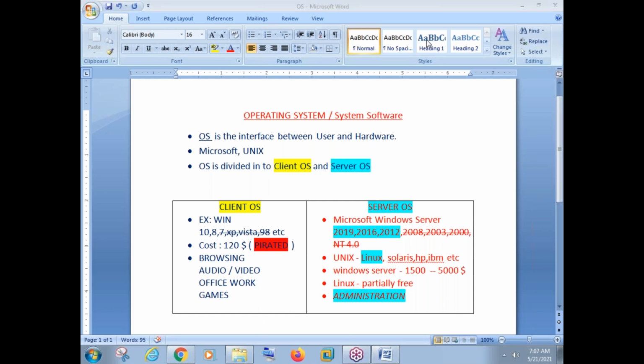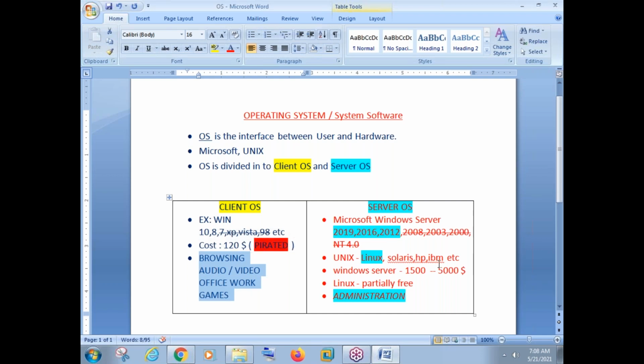Coming to client operating system, it is Windows 10 and Windows 8. These are the two main client operating systems we use nowadays in majority of cases. And what is the use of this client operating system? Remember, we said every software is designed for a purpose. So what is the purpose of this client operating system? It is used for browsing, opening audio and video files, office work, and some games. This is what we do on client operating system.